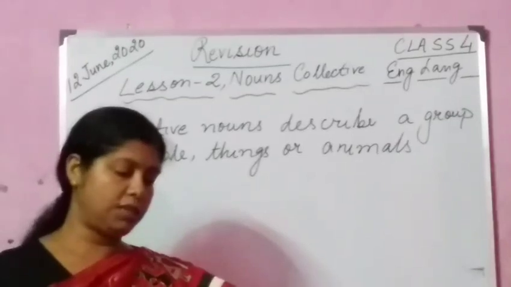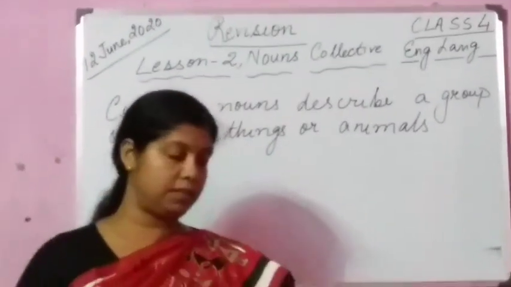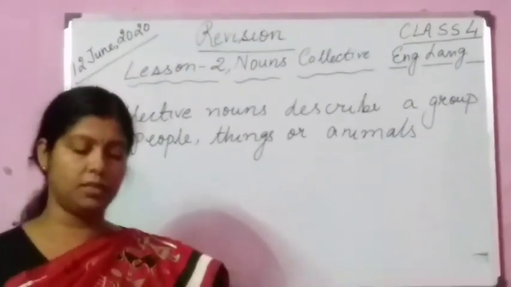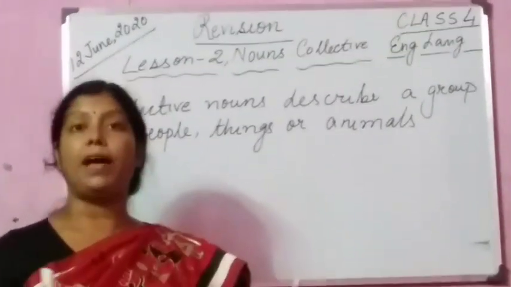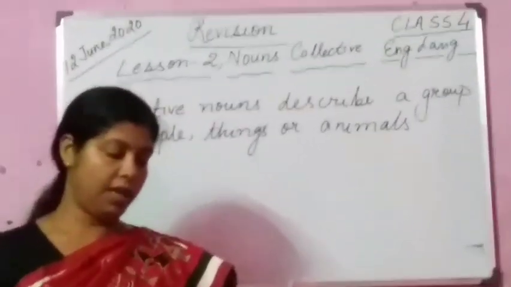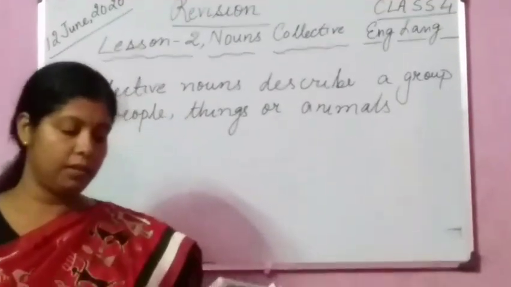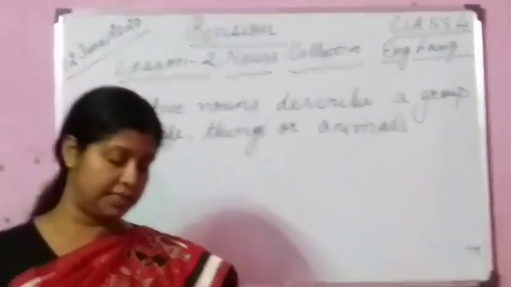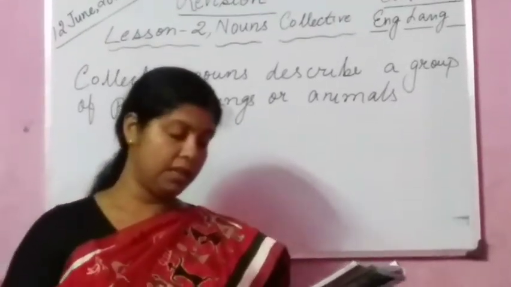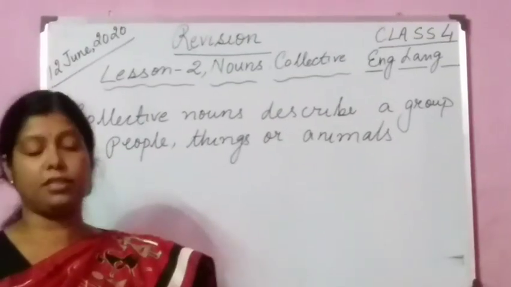Some other examples: a litter of puppies, a band of musicians, a colony of ants, a crowd of people, a regiment of soldiers, an ambush of tigers, a gaggle of geese. All these are examples of collective nouns.